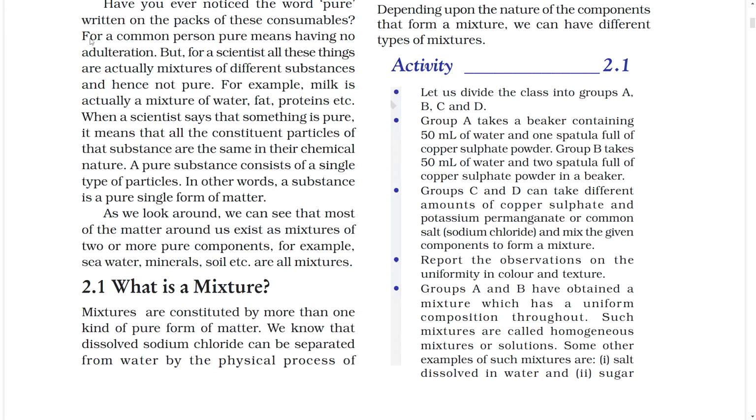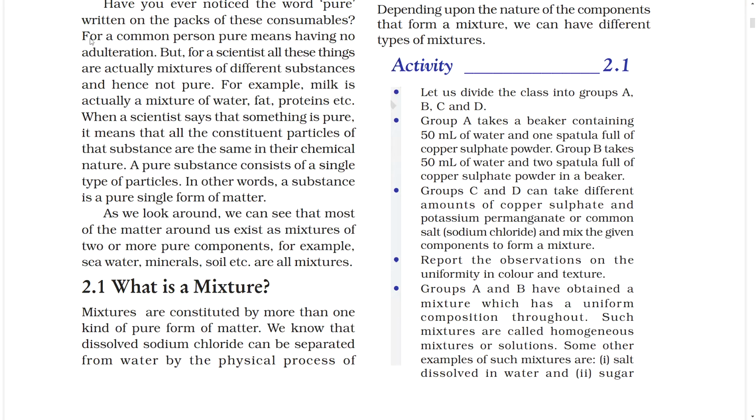Group B takes 50 ml of water and 2 spatulas full of copper sulfate powder in a beaker. Groups C and D can take different amounts of copper sulfate and potassium permanganate, or common salt (sodium chloride), and mix the given components to form a mixture. Report the observations on the uniformity in colors and textures.